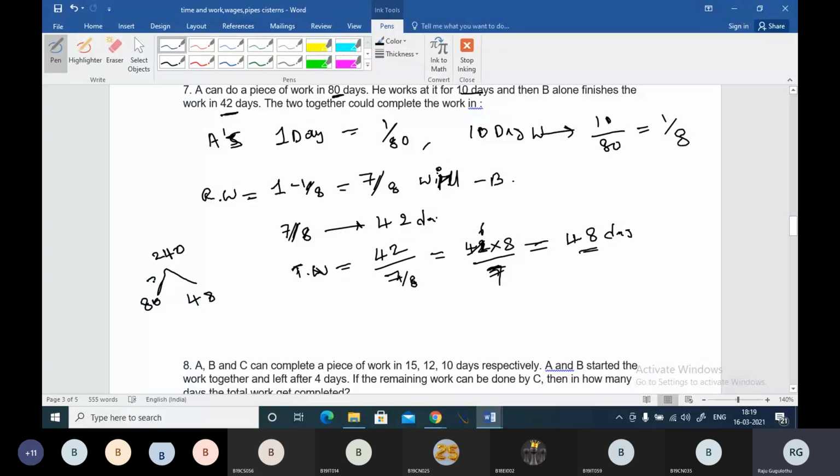Okay, it is 240. Efficiencies are 3 and 5. So the total time taken by them will be 240, the total work, divided by 3 plus 5, 8, their efficiencies. So 30 days they will be taking to complete the work.